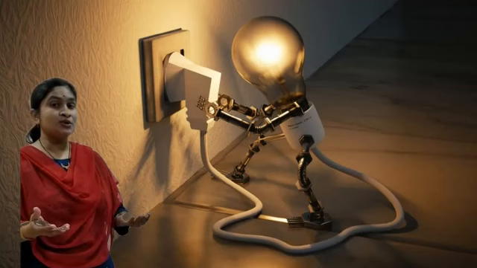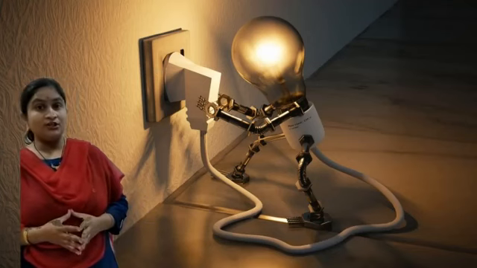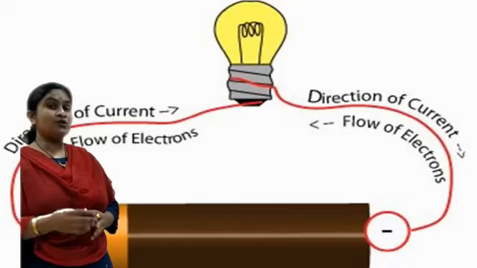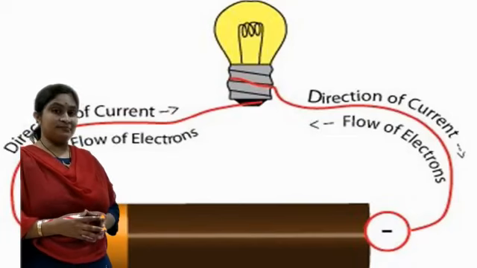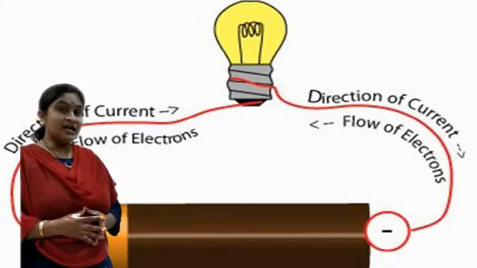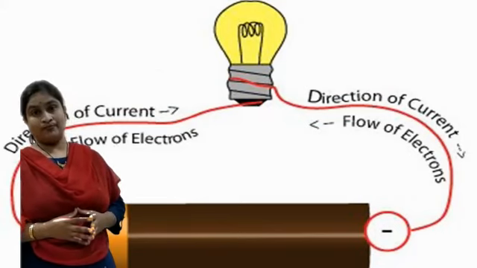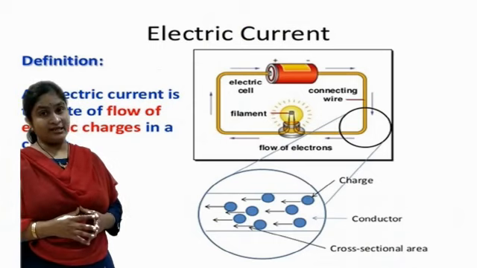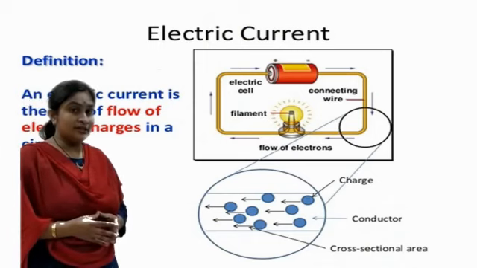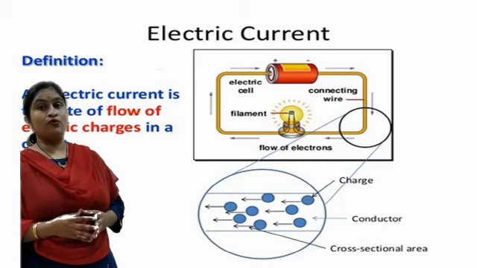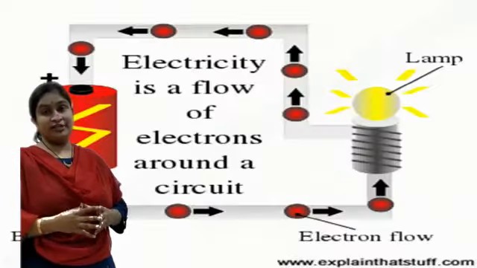Now what is Q? Just now we said that Q is nothing but the charge. Therefore the formula we have is Q by T, which is nothing but current. What is the unit? Yes, charge we measure in coulomb. Therefore what is the unit of current? Coulomb per second. The other unit for electric current is ampere, which is the rate of flow of charge per unit time.